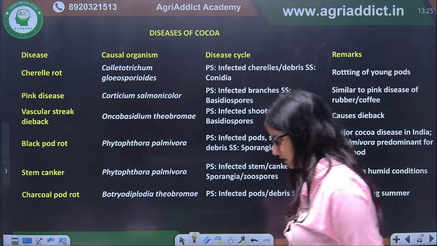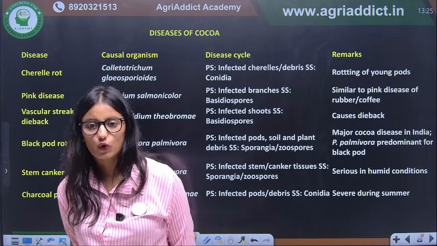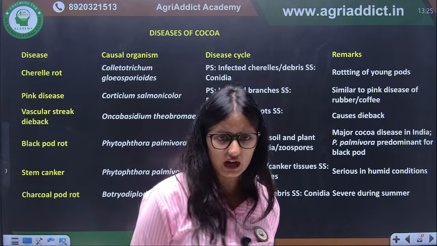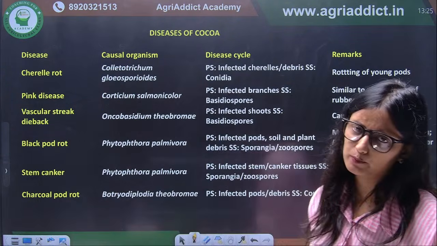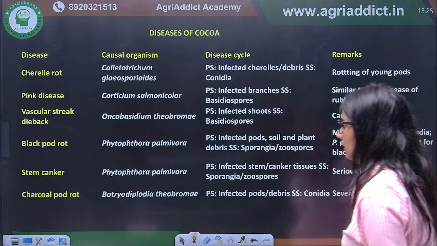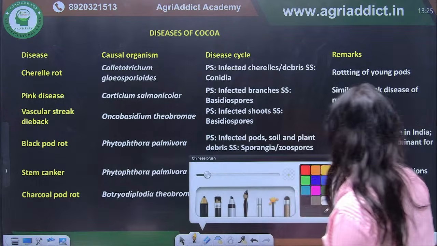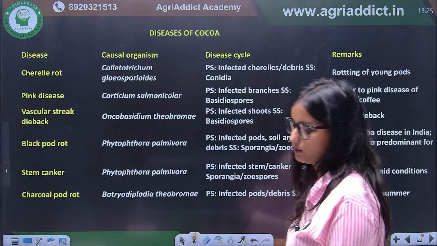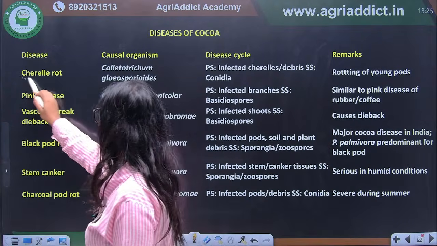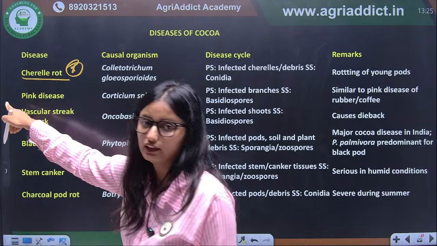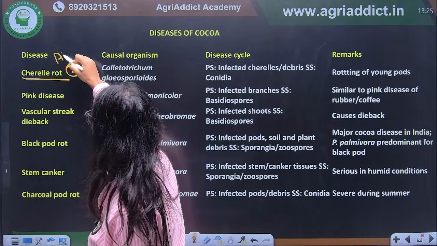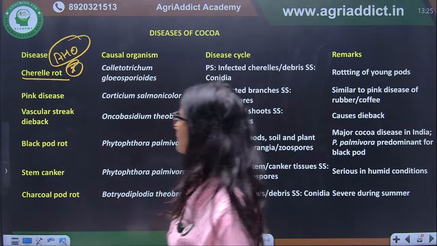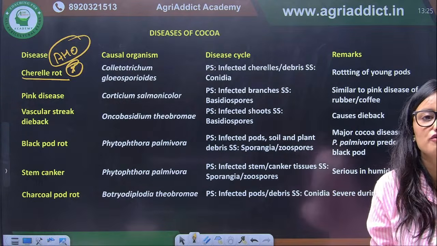Next, what we have, diseases of cocoa. I have listed all the important diseases of cocoa because they are directly asking for the causal organism also. That is Shirley rot. That was in your exam of AHO, previous year exam: Shirley rot is a disease of which of the following?